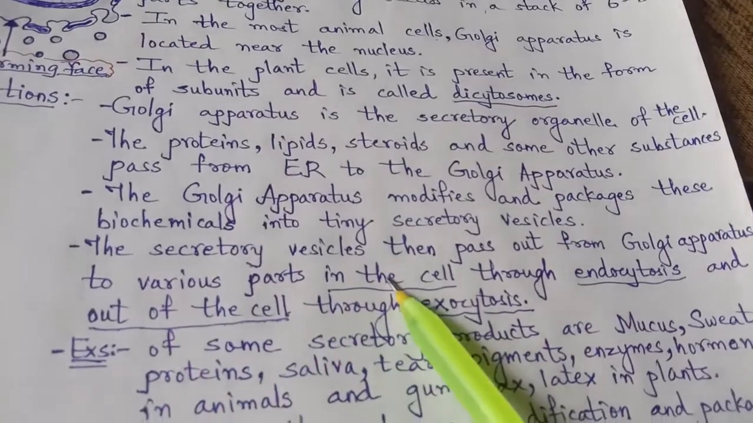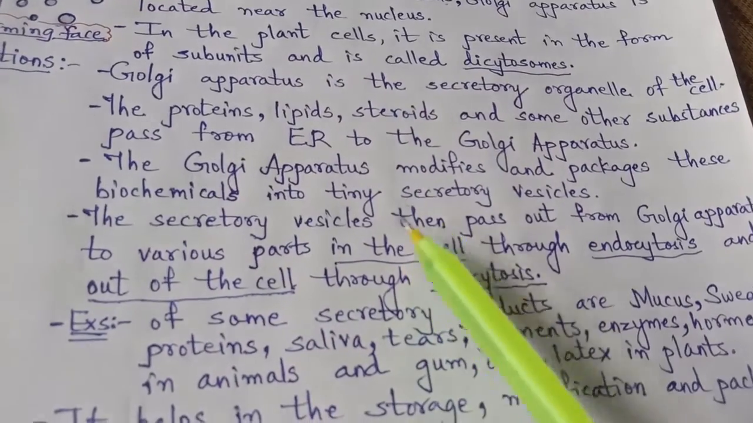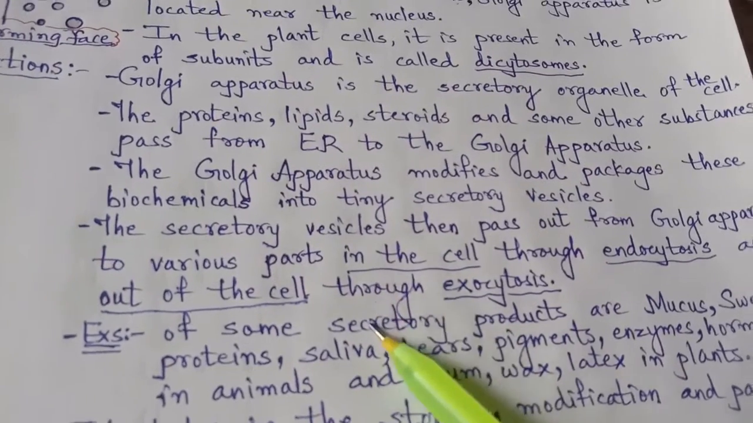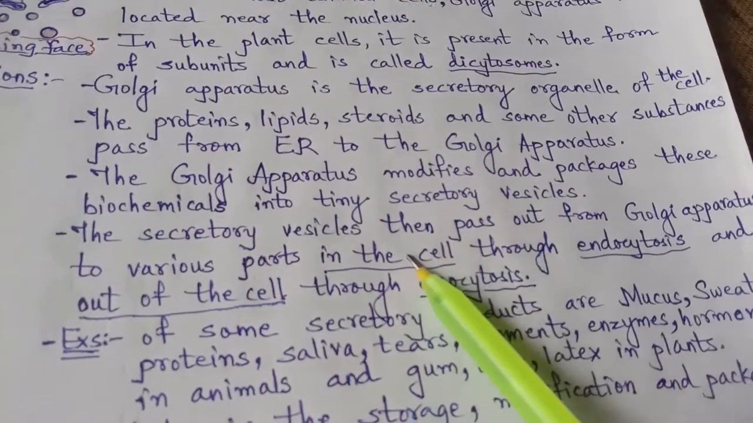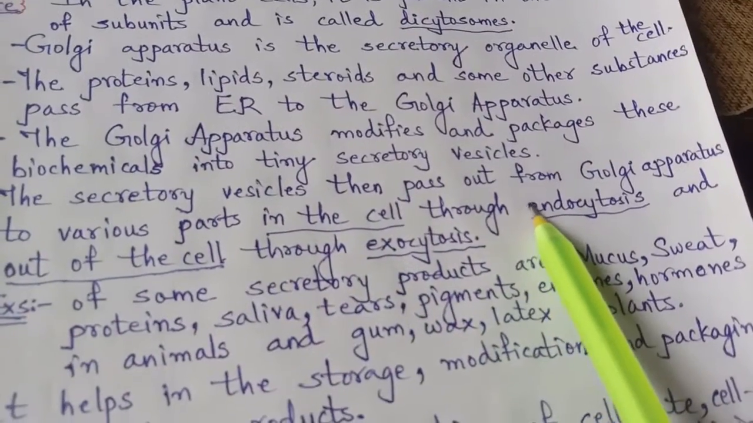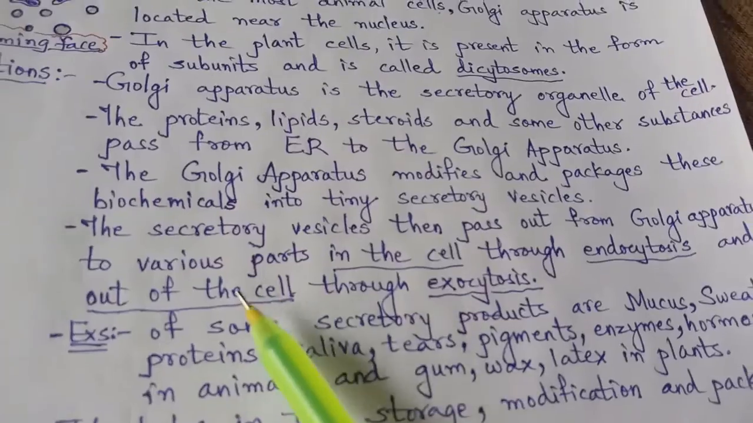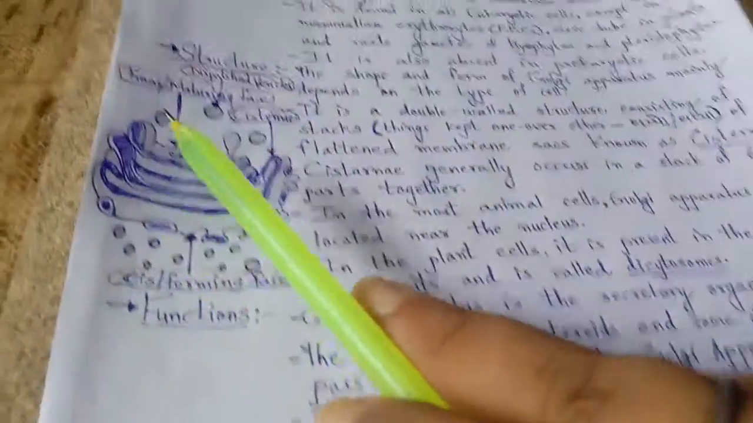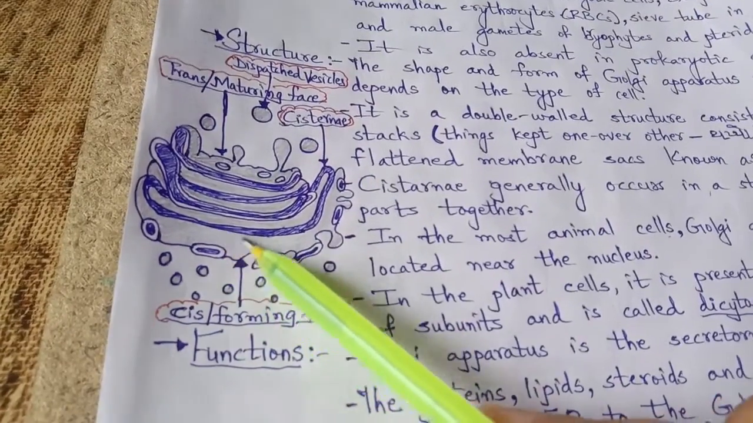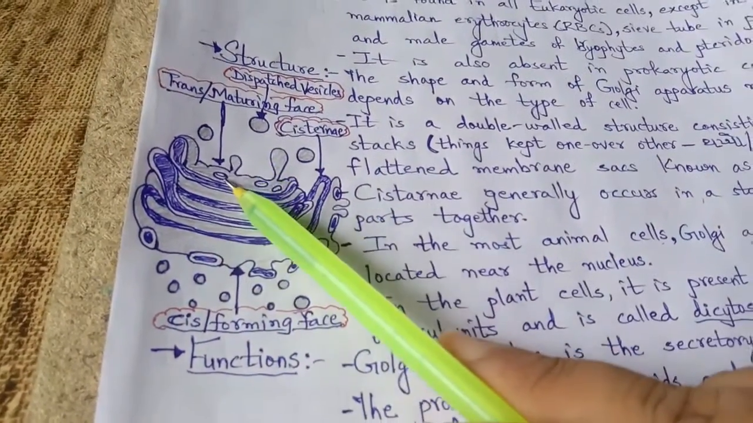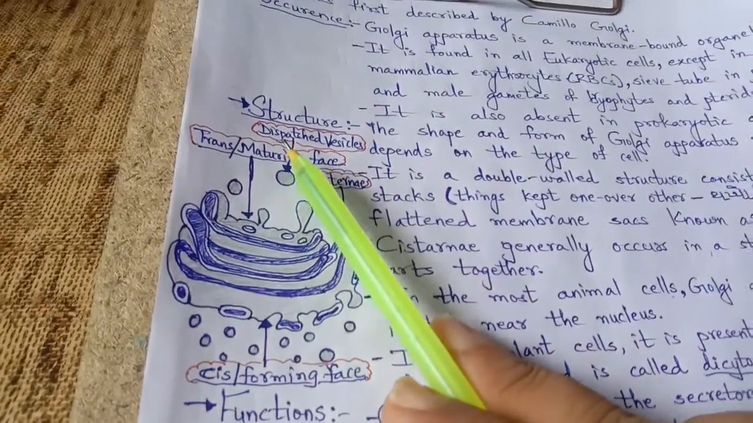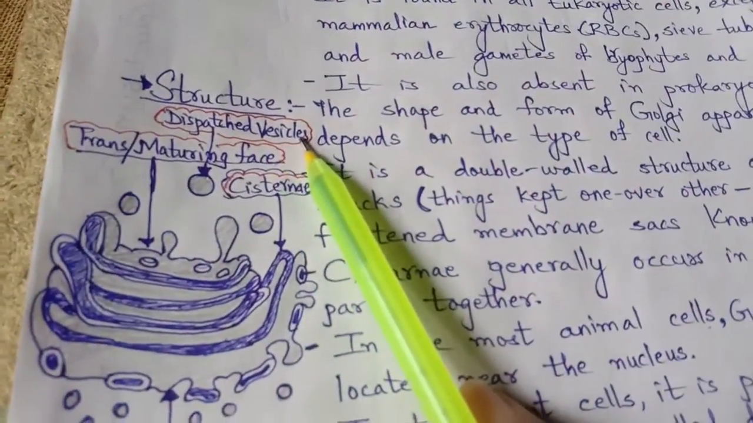Then the secretory vesicles. Secretory means those which are dispatched from the Golgi apparatus. They separate from the Golgi apparatus and go ahead. See here, the secretory vesicle then passes out from the Golgi apparatus to various parts. As I showed, from here they will develop, collect all these chemical biomaterials, go to the mature stage, and from there they will separate. So I have written here dispatched vesicle.